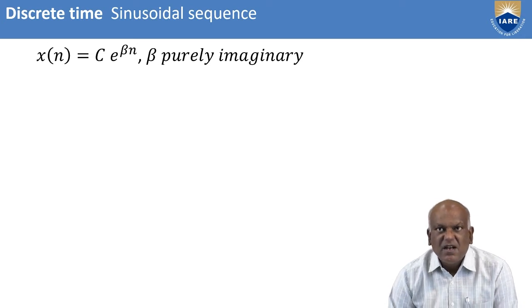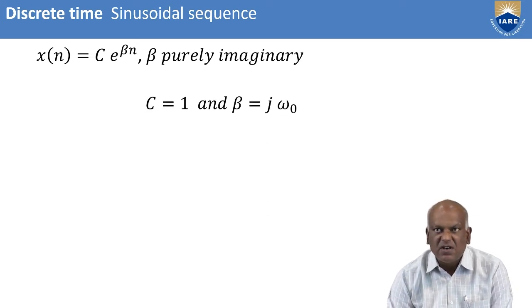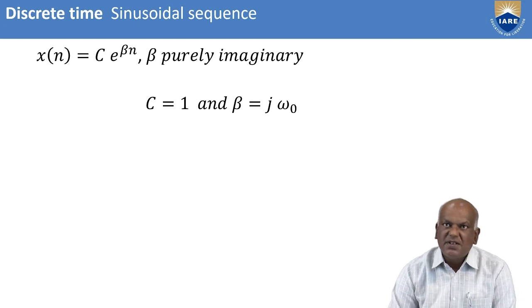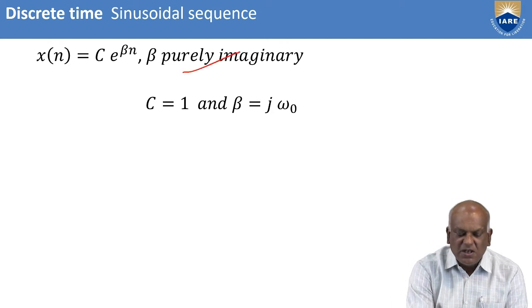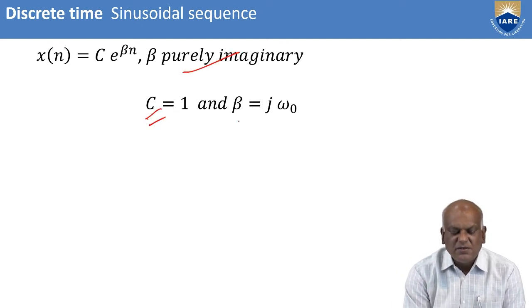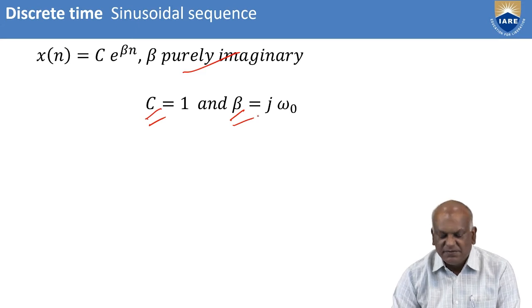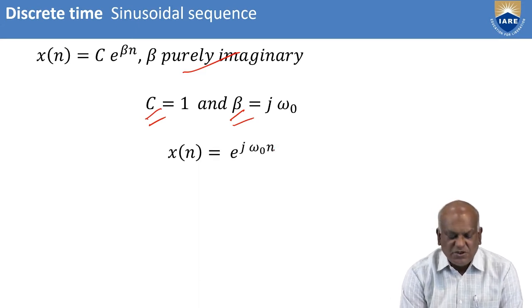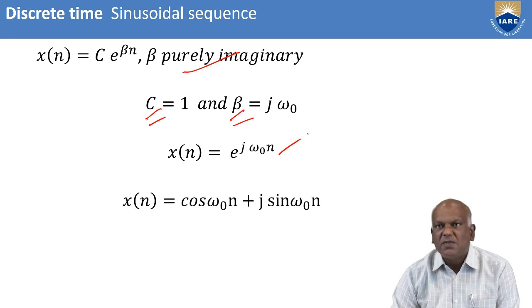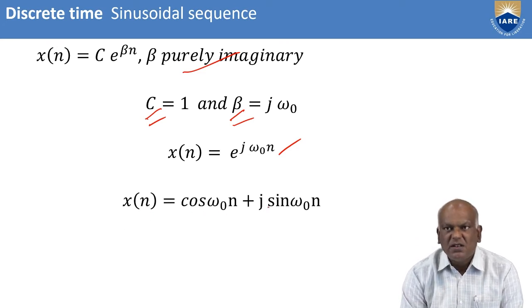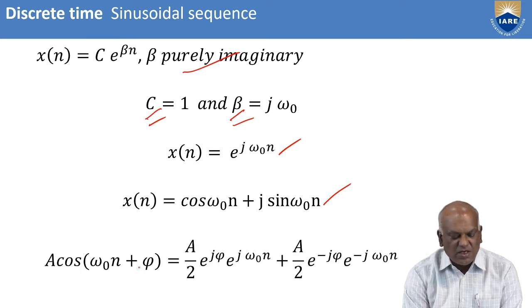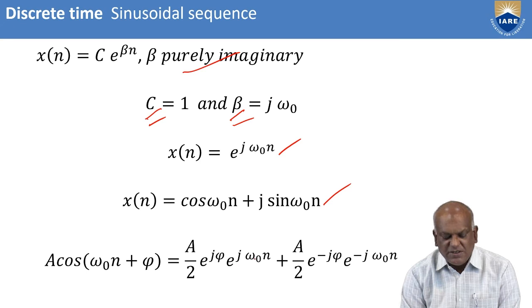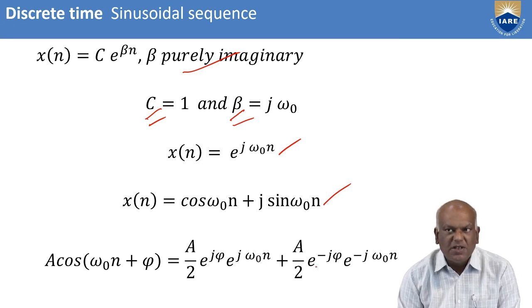In the case of sinusoids, as previously we discussed for the continuous time sequence, beta is purely imaginary. In this sequence also we are getting discrete time sinusoidal sequences for beta purely imaginary. Assuming that c is equal to 1, beta is equal to j omega naught, e power j omega naught n. According to Euler's formula, we write x of n equal to cos omega naught n plus j sin omega naught n. For sinusoidal signals, A cos of omega naught n plus phi equals A by 2 e power j phi, e power j omega naught n, plus A by 2 e power minus j phi, e power minus j omega naught n.